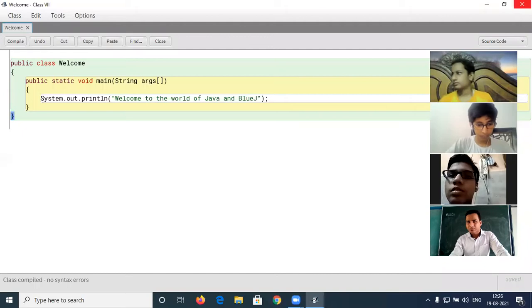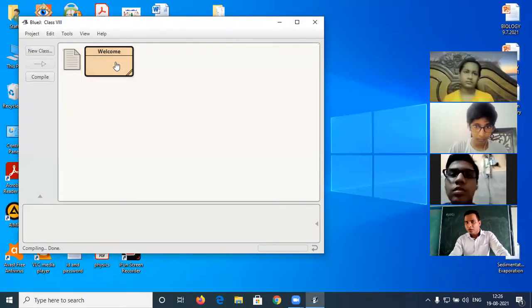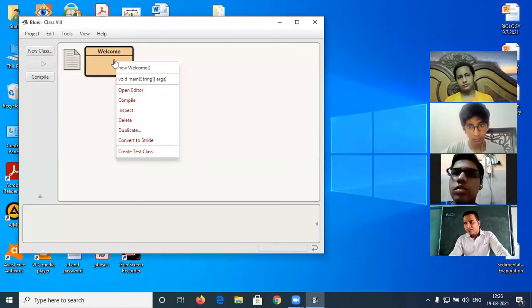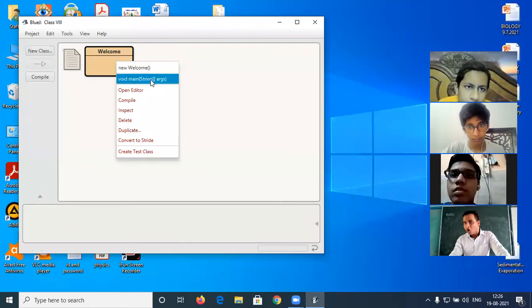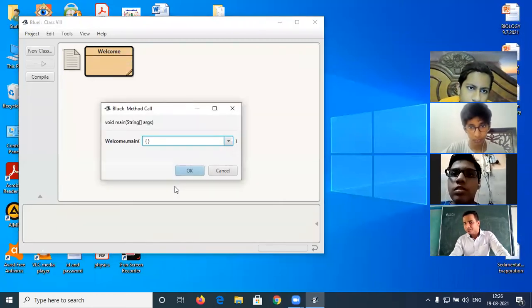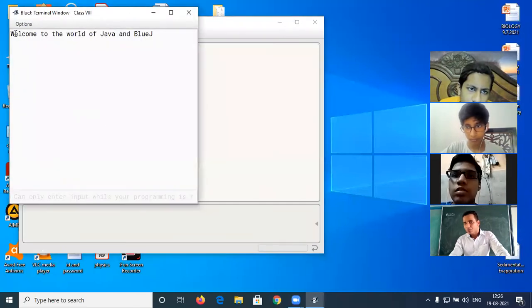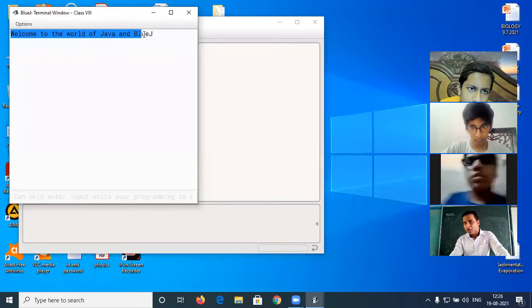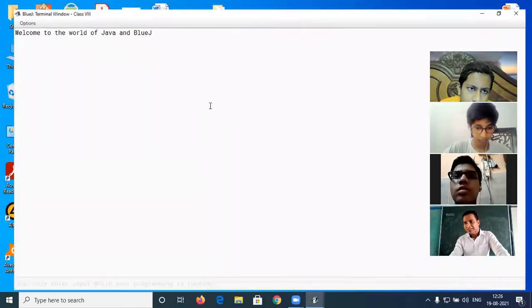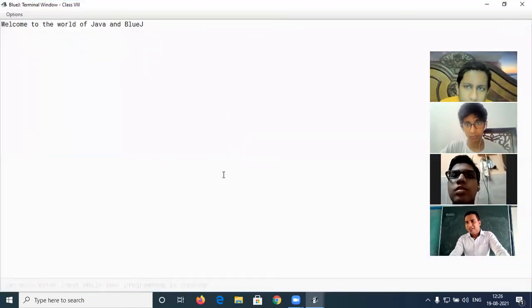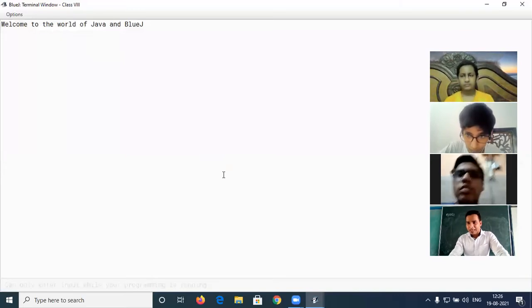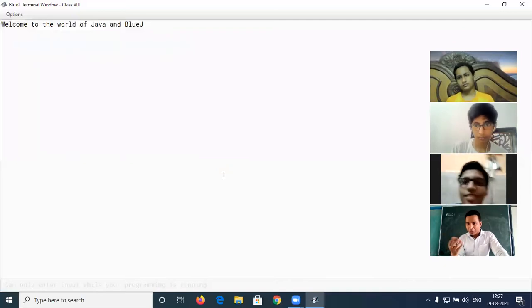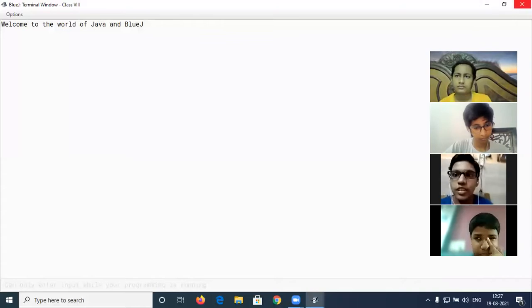How? See that. I am going to close this window. Now right click on that rectangular box and click on void main String args. And click on OK. This output will appear: Welcome to the world of Java and BlueJ. Is that clear? So this is your first program. Isn't it exciting? You are going to make some program, software or something. That is very interesting.